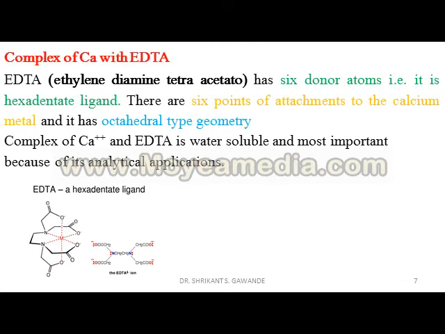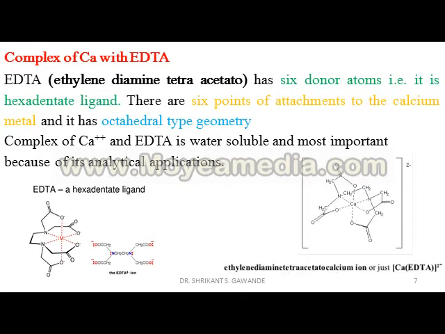Complex of Ca with EDTA. EDTA is ethylenediaminetetraacetate. EDTA has 6 donor atoms, that is, it is a hexadentate ligand.